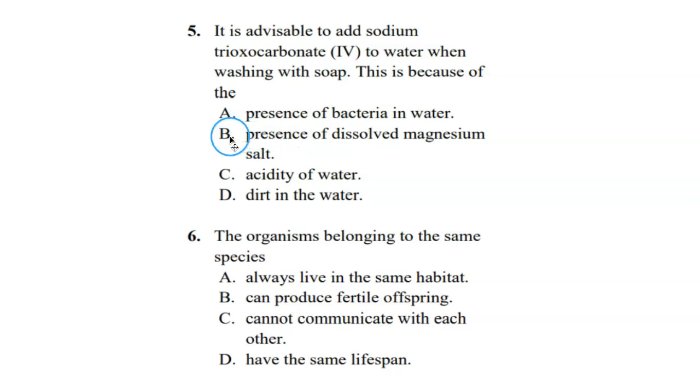So basically, the addition of washing soda or sodium trioxocarbonate 4 to water when washing with soap is due to the presence of dissolved magnesium salt, which makes the water hard. Therefore, we add it to soften water. So the correct option is option B. Option B is the reason for adding washing soda or sodium trioxocarbonate 4 to water when washing with soap.